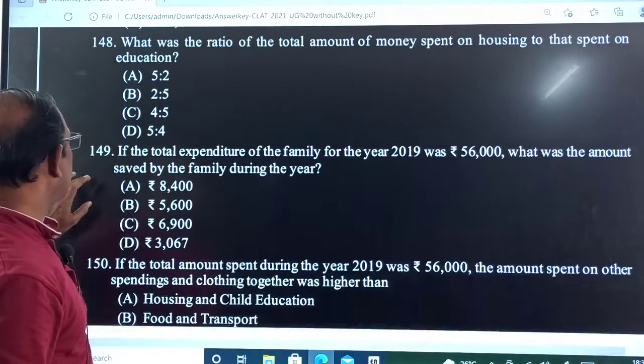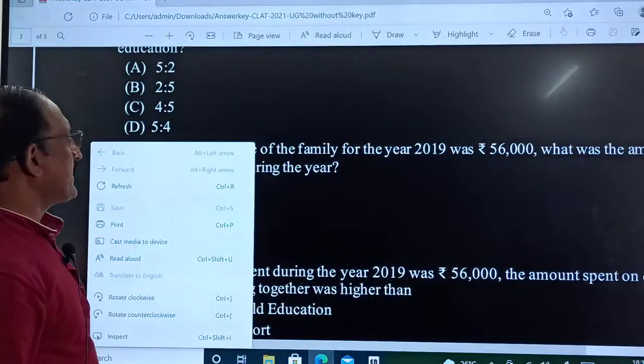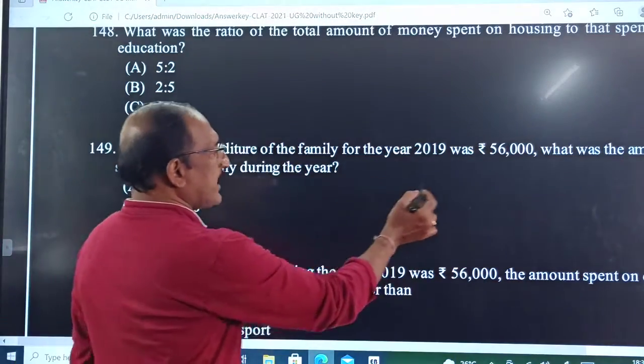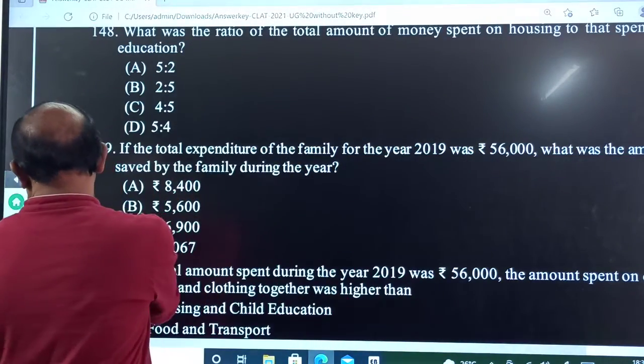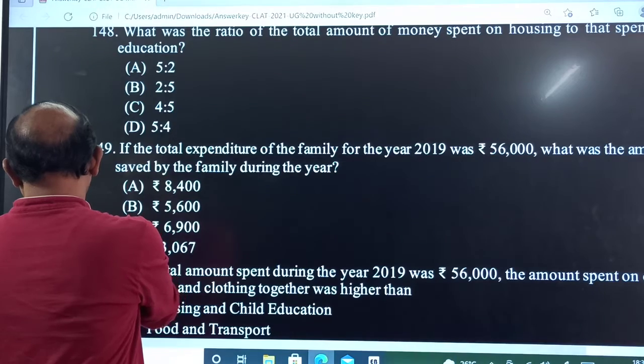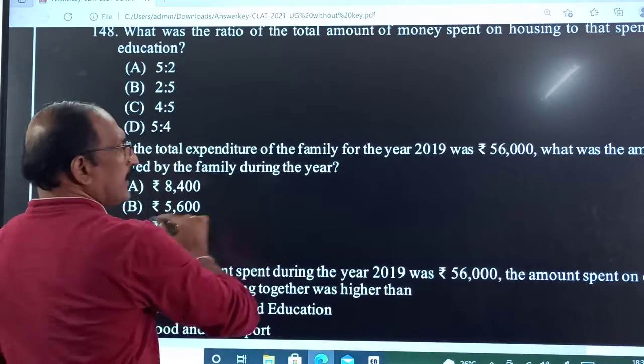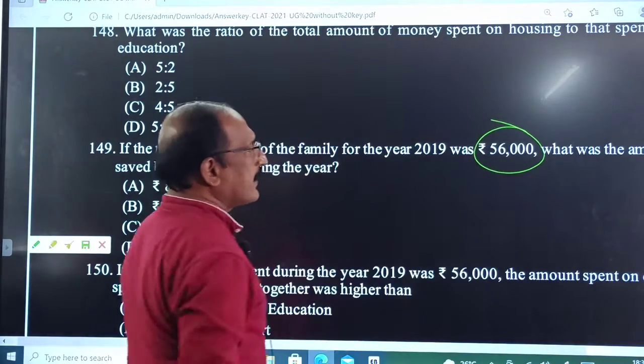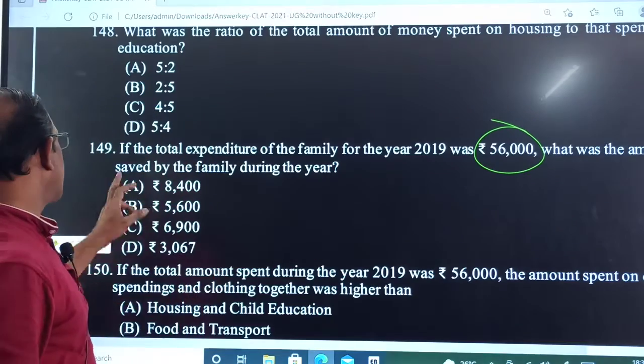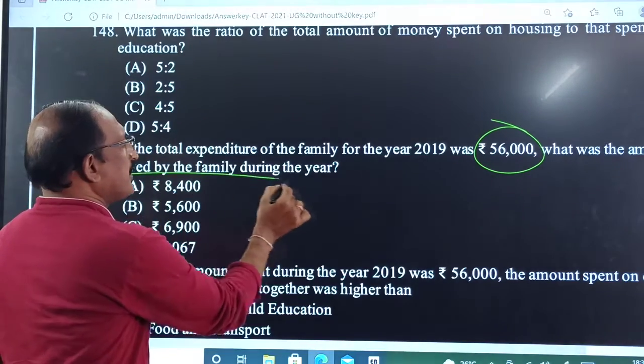If the total expenditure of the family was 56,000, the same as given, then what was the amount saved by the family during the year?